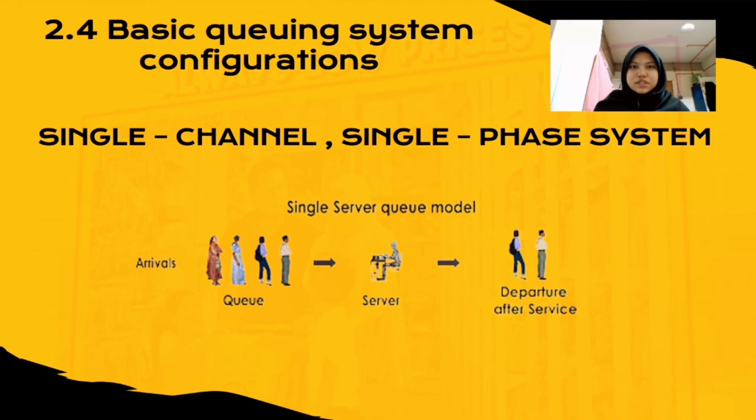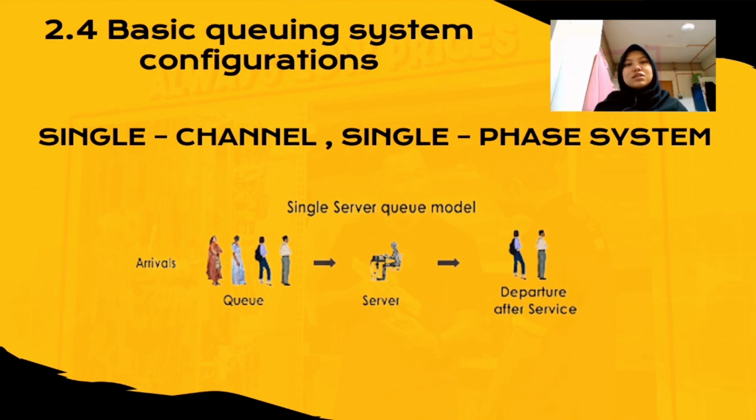From our observations, the basic queuing system configurations for Mr. DIY is single channel and single phase system. The customer will arrive and then they will queue in a line for paying their items, and then they will exit the system after finish the payment.